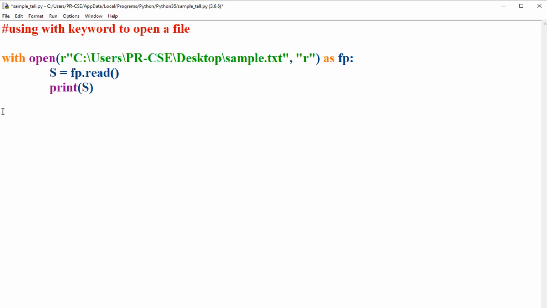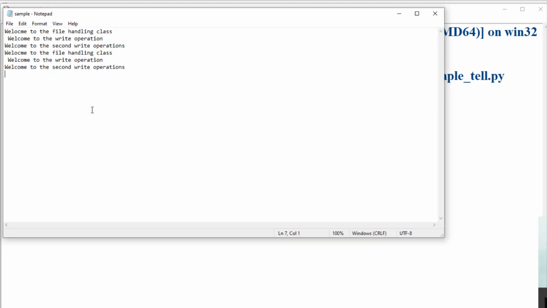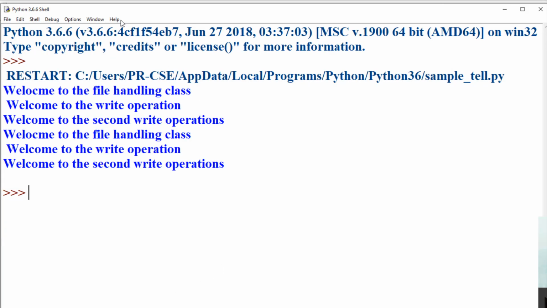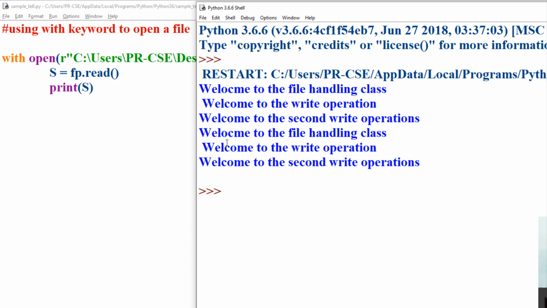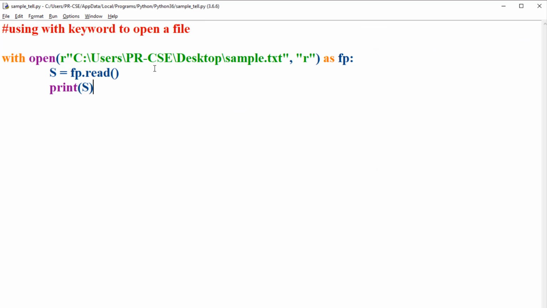So this is how we can use the with keyword to open the file. And within that with block, we can do the processing, and finally the file is automatically closed. You can have a look at the contents of the sample.txt file here, and on execution of this code, you can observe the output of the code. Here we are just reading the contents from the file and then displaying the contents onto the standard output device. So this is how we can use the with keyword along with the open method to open a file. Apply the processing and then finally the file is automatically closed.